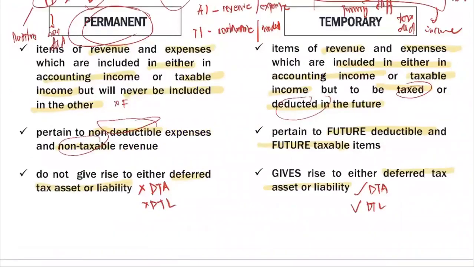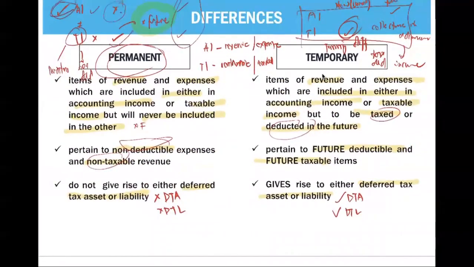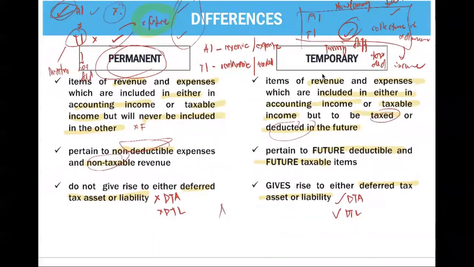Okay, so let's take a look again at our initial formula. Our initial formula is accounting income until you get your taxable income. And there are differences here. We have your permanent difference plus or minus temporary difference. A permanent difference does not give rise to a deferred tax asset or a deferred tax liability.